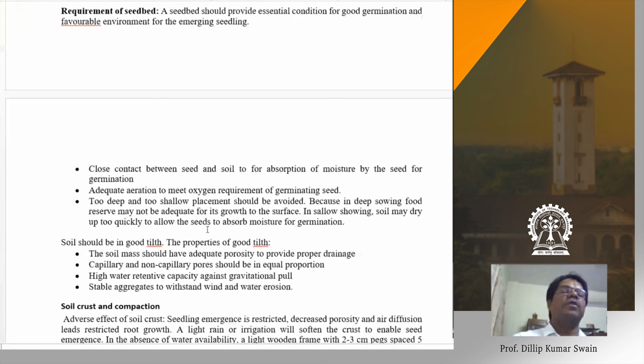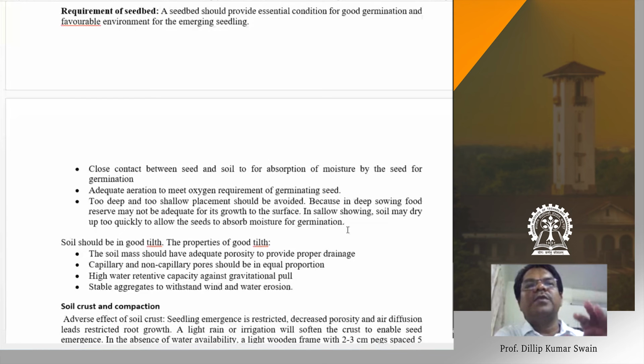This is very important for sowing. So what depth must you sow these seeds? You are doing tillage operation up to 20 centimeter, 30 centimeter. Do you think that we can sow the seeds at 30 centimeter? If you sow the seeds at 30 centimeter, the seed may not germinate, and the seed also will not come out. The seedling has to come out of the soil.